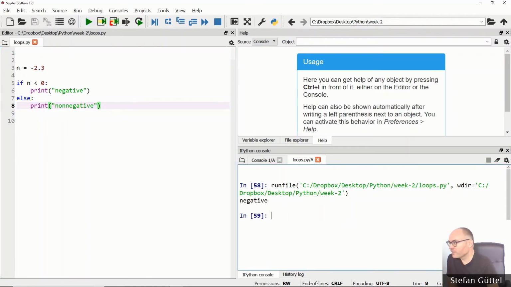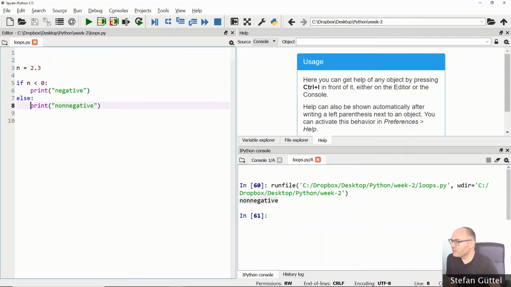For n having the value of minus 2.3, I'll jump to this branch, which prints out negative. If I use a positive value here, it will jump to the else part and print out non-negative. Okay. That's the basic use of if and if-else combinations. And you can have if-else blocks within both the if part and the else part.